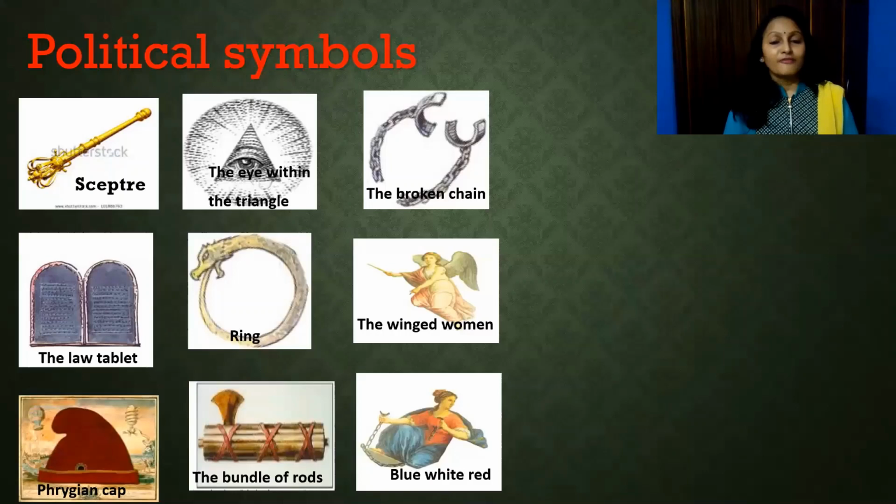The Phrygian cap is worn by a slave upon becoming free. The bundle of rods means unity is strength: when we are united, we are more powerful. Blue, white, and red are the flag colors of France.